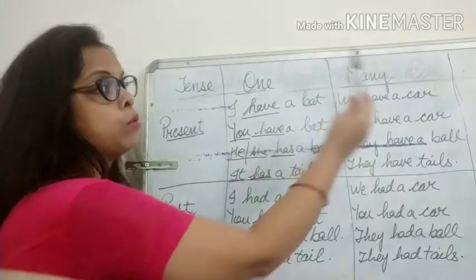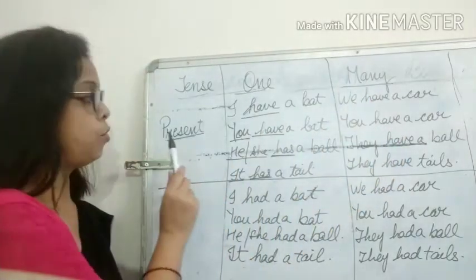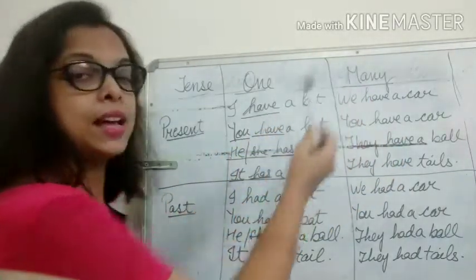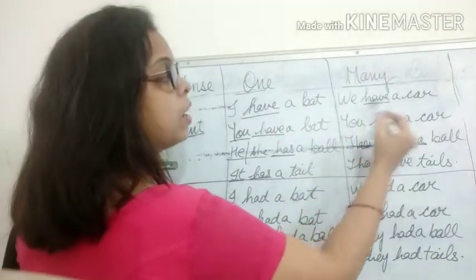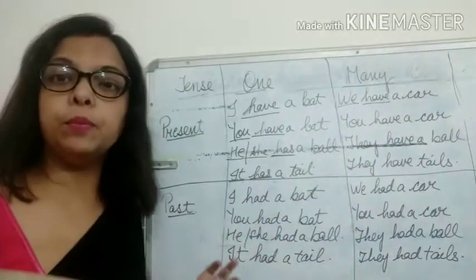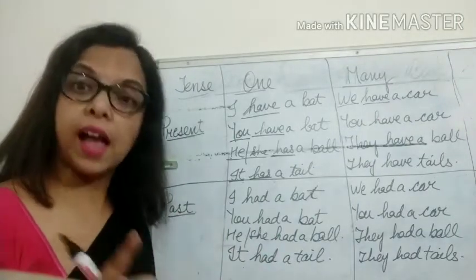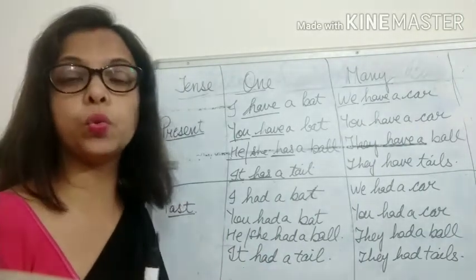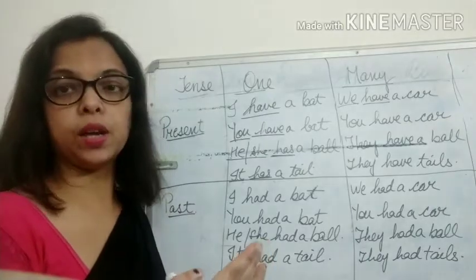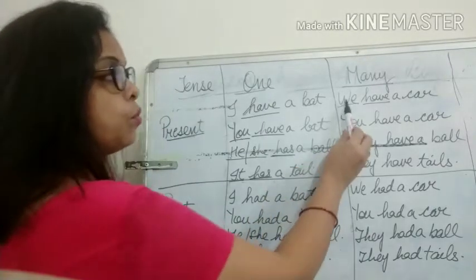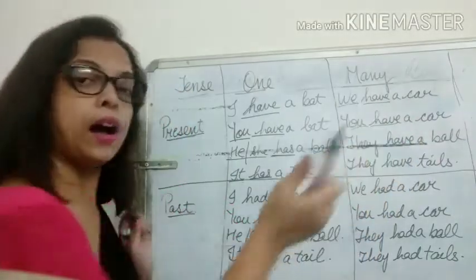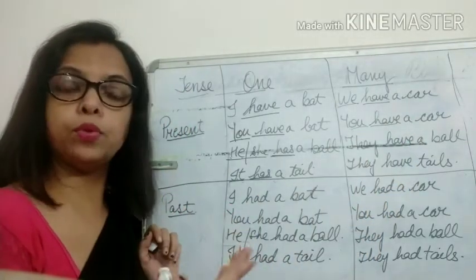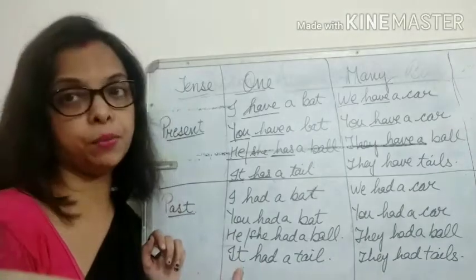Now let's talk about plural. In present tense, many, that is plural case. So we have a car. We means many, plural, right. So we will use have, because have is used with a plural subject in present tense. So we have a car. You, whether singular or plural, we always use have only in present tense.